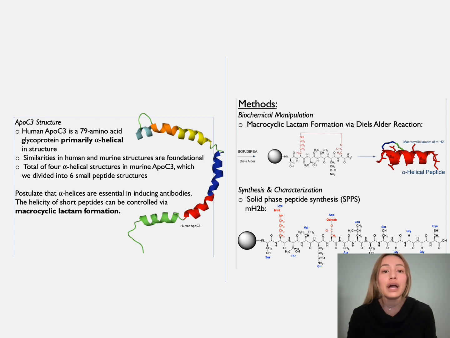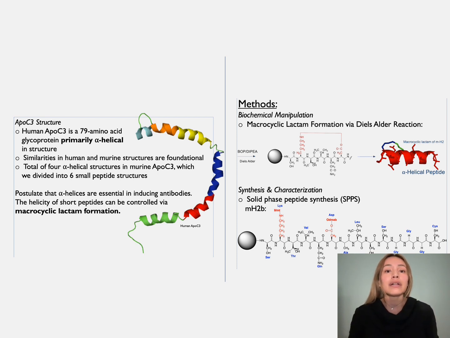There are 4 total alpha helical structures in murine ApoC3, which we converted into 6 short peptide sequences. The significance of the alpha helical structures has to do with the antibody formation of the host. We postulate that the alpha helices are going to be essential in the host's production of antibodies. So controlling the helicity of the short peptides will be done via macrocyclic lactam formation. In the methods, we focus on the biochemical manipulation and the synthesis and characterization of the peptides.